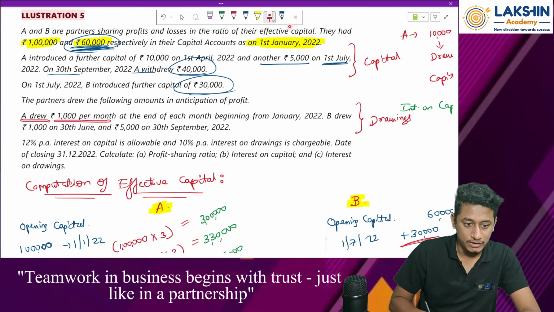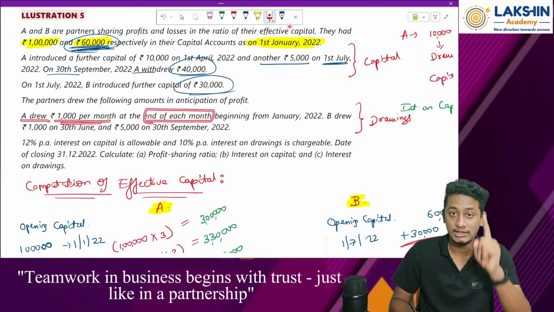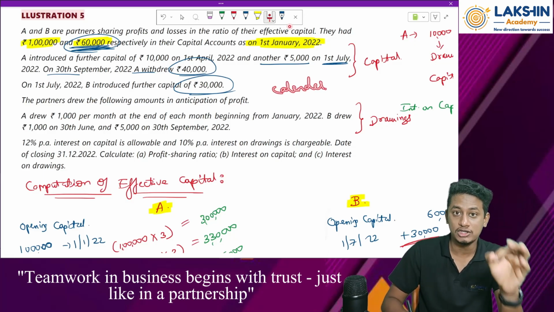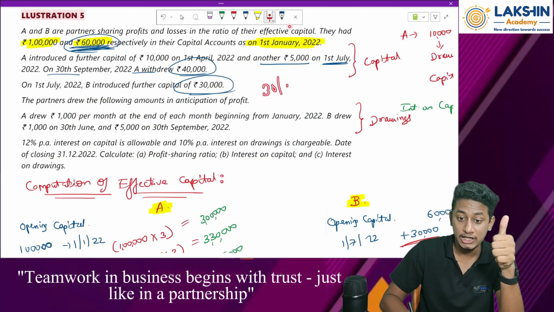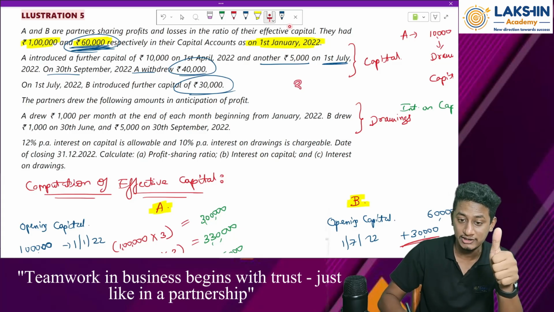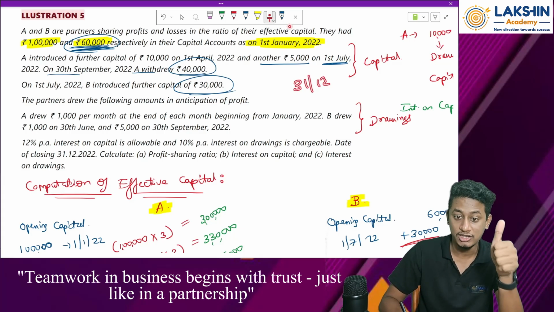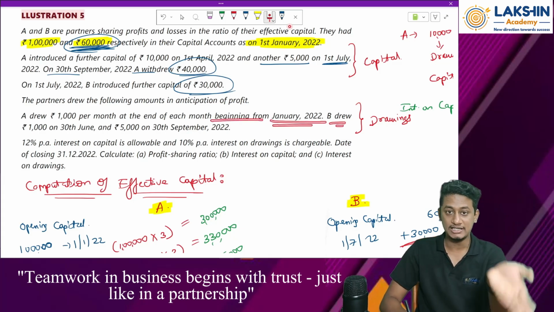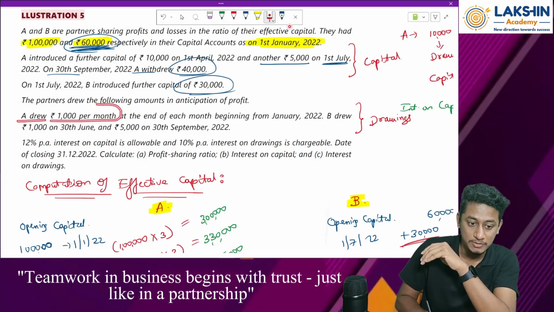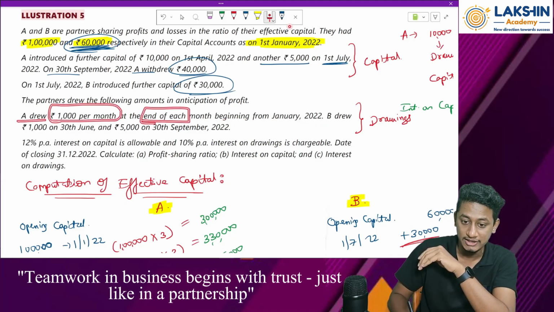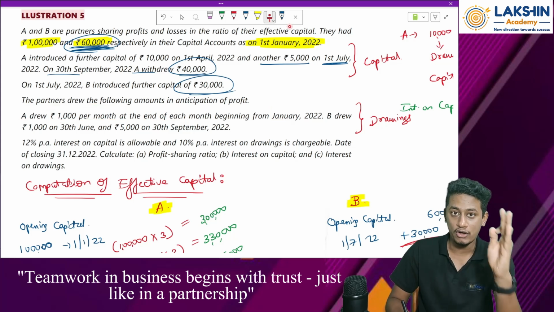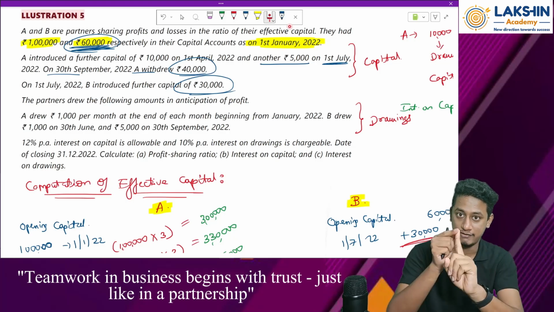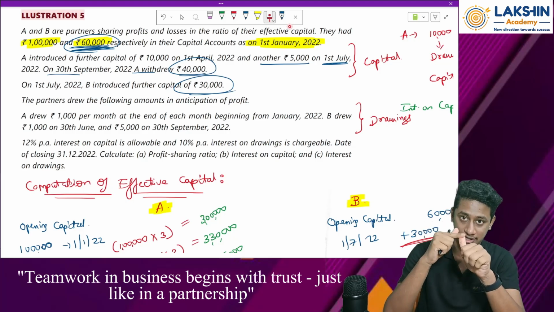So A withdrew 1000 per month at the end of each month. That means since we are following the calendar year, when was the drawings done? In the January month, on the 30th of Jan. And in the December month, when was the drawings done? On the December end, right? On 31st of December. Okay. From the beginning of January 2022. Then B withdrew. B we will see afterwards. First of all, look at A. So A has withdrawn how much? 1000 per month at the end of each month from the beginning of January. So how many drawings has been done by him in each month? One drawing, because January end, February end, March end and so on till December end. So 12 drawings has been done.